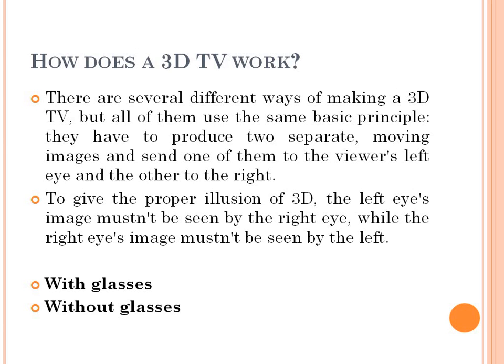To give the proper illusion of 3D, the left eye image must not be seen by the right eye, while the right eye image must not be seen by the left eye. So that's the basic technique used in the 3D television system, right? To get those images, again different techniques or types are used. You can get the image with the help of glasses, and also you can get the images without glasses. So how we get the images with glasses and without glasses, let's discuss.